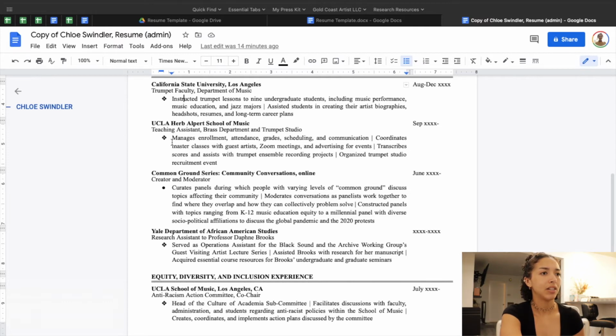And then I've also put for this one, although I only did it once, I wanted to put in here that I organized a trumpet studio recruitment event. So in doing so, I created the flyers for it and helped to push some of the advertisements out online. So for any position that I would work where I would have to be recruiting people into some sort of position, I wanted to put that I have experience in doing that here.